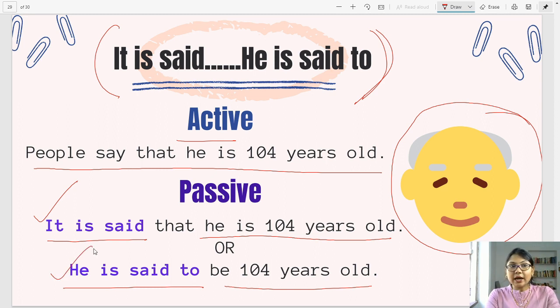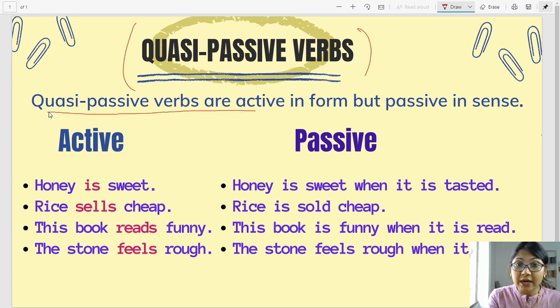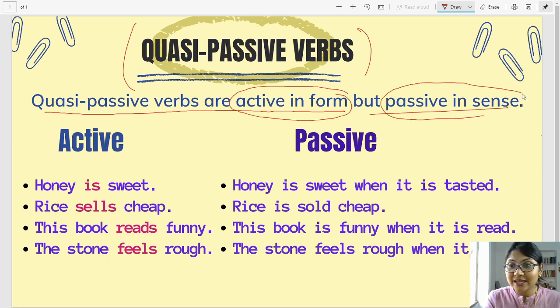Alright, now I do have a last slide for you, but that I am going to show at last. Just let me tell the quasi-passive in two lines. Now children, let's see what we have in this slide. Quasi-passive verbs. What are these verbs? Quasi-passive verbs are active in form, but passive in sense. As simple as that.